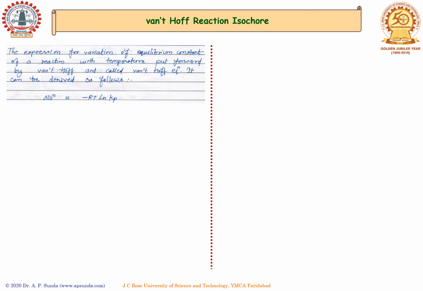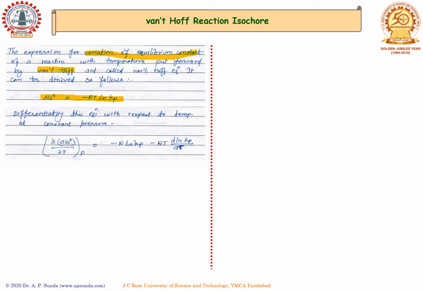Now let's talk about the Van't Hoff reaction isochore. The expression for variation of equilibrium constant for a reaction with temperature was put forward by Van't Hoff and is called the Van't Hoff equation. It can be derived as follows. We know that delta G naught equals minus RT ln Kp. Now differentiating this equation with respect to temperature at constant pressure, we get the derivative of delta G naught, the free energy in the standard state, with respect to temperature at constant pressure P is equal to